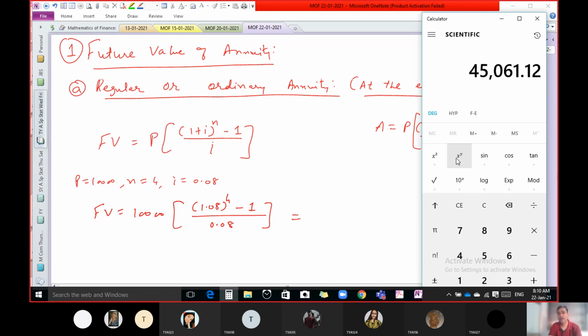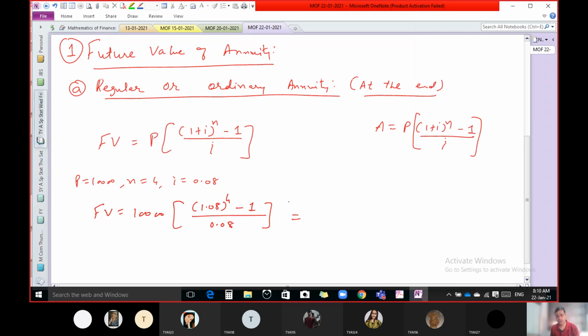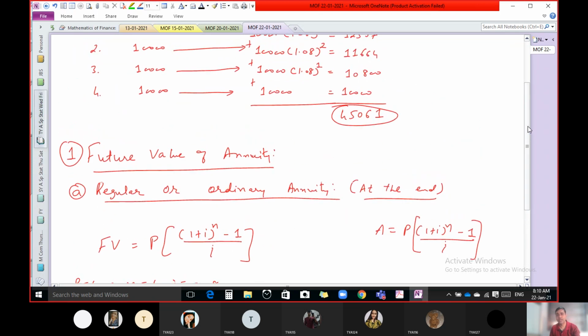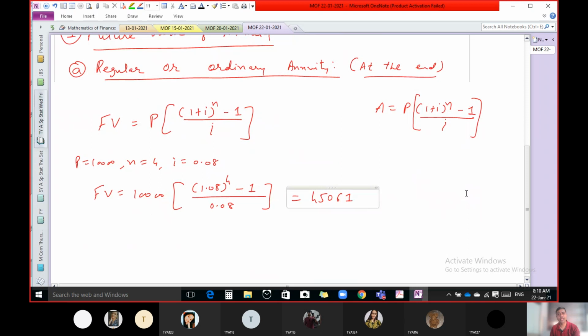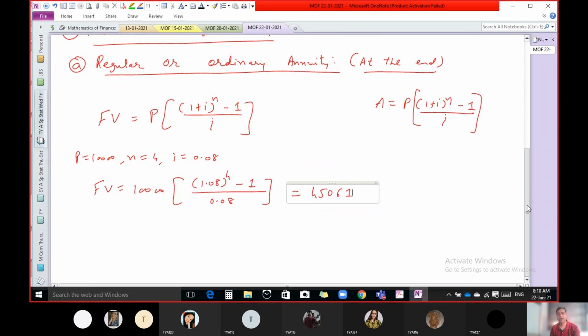So we have the answer 45,061.12, so the answer is 45,061. We have the same answer. Here we would need to do the calculation for all years separately, whereas here you get the answer directly. That is the benefit of this formula. So this is the formula for regular annuity.